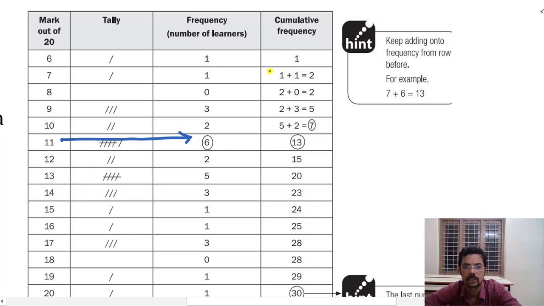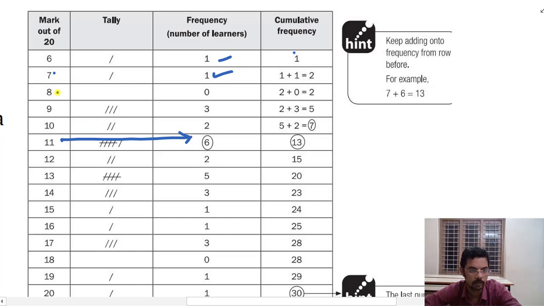So now what is a cumulative frequency? Cumulative frequency means, in the less than type, how many students got 6 or less than 6 marks? There is 1 student. How many students got 7 or less than 7 marks? There is 1 student for 6 and 1 for 7, so 1 plus 1 is 2.